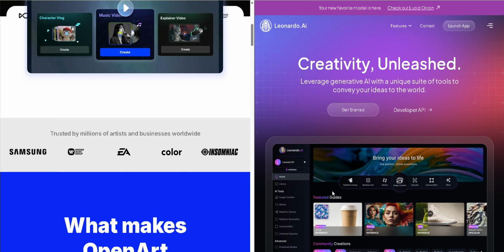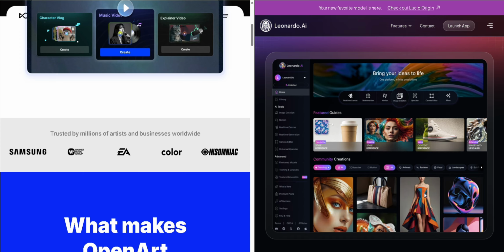Today we're comparing two powerful AI art platforms, Leonardo AI and OpenArt AI. Which one gives you better creative control, value, and user experience? Quick disclaimer, this is based on available research and user feedback, not professional advice.